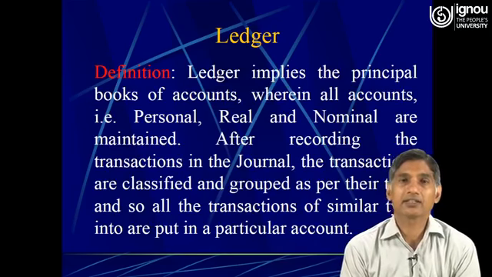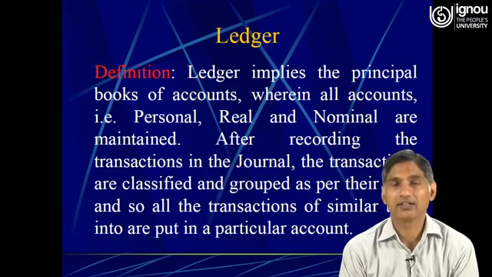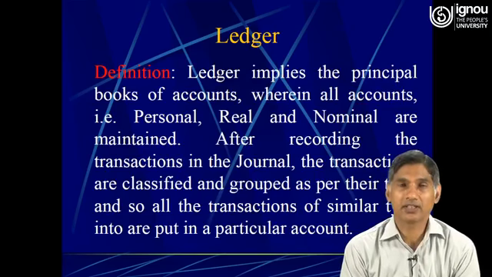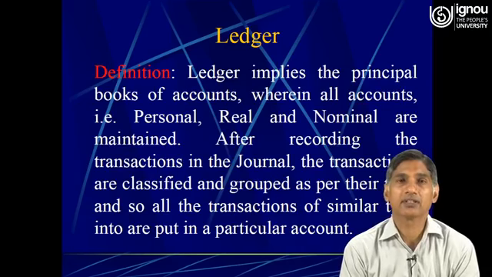Well, dear learners, we have already studied about journal. So now you are quite familiar with what actually the journal is all about and for what purpose the journal is maintained.